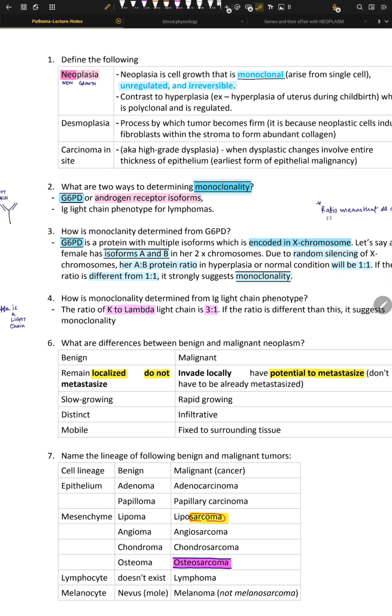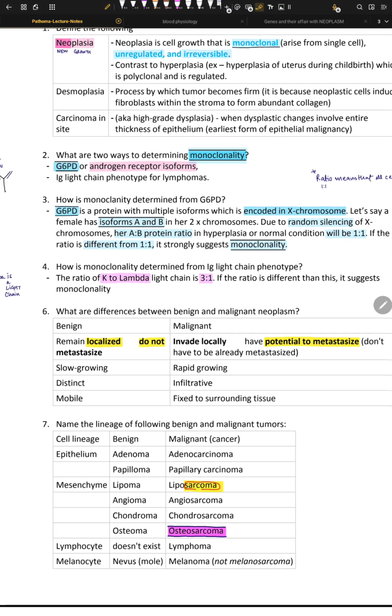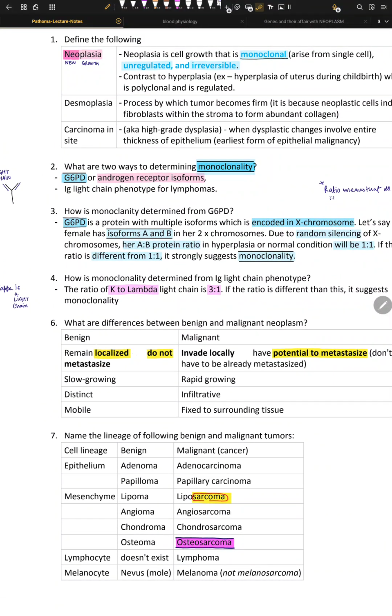First, I told you about X-linked markers, right? X-linked markers means the G6PD isoenzyme test. Okay, now the G6PD gene is on the X chromosome. We have two sex chromosomes, X and Y, right? So G6PD stays on the X chromosome, and there are multiple isoforms of this G6PD gene. Okay, they can be A, they can be B, they can be C, like multiple.